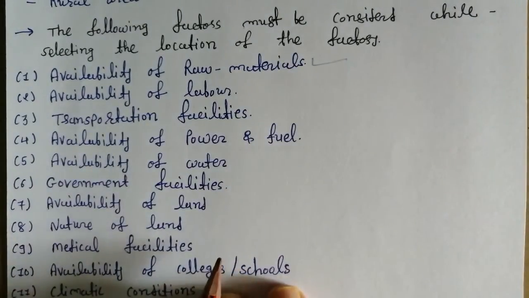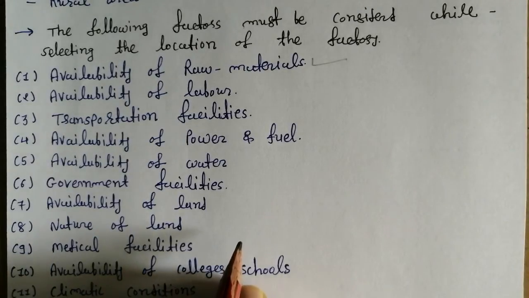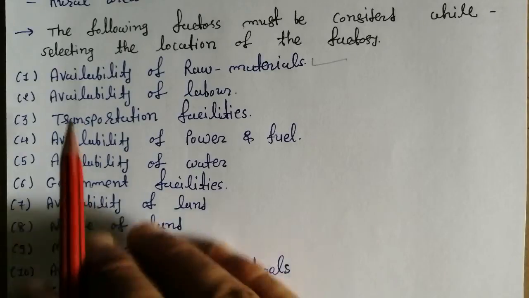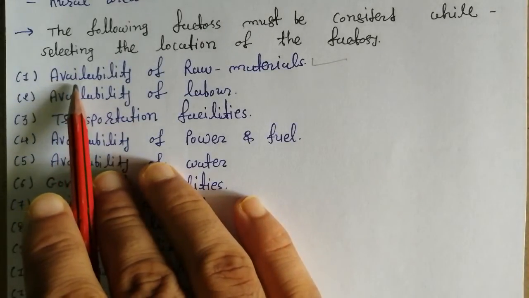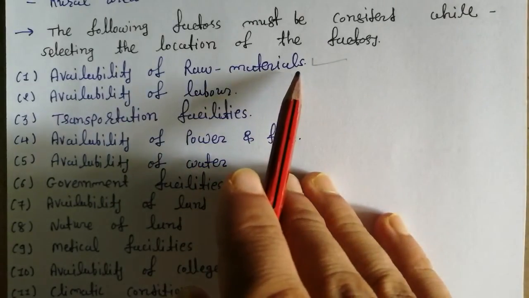Whatever product we have to make, before starting the production, first of all you require the raw material resources. Which type of product you have to make and which type of raw material is required for that product, right? So first of all, you have to check availability of raw material when you select your location.